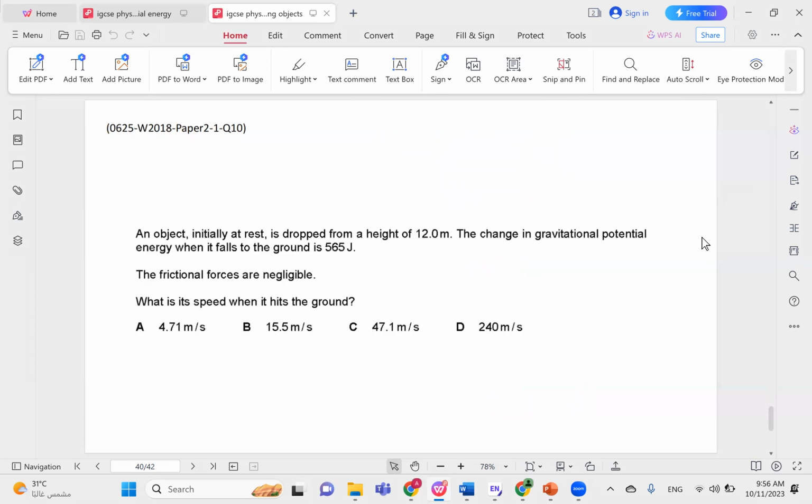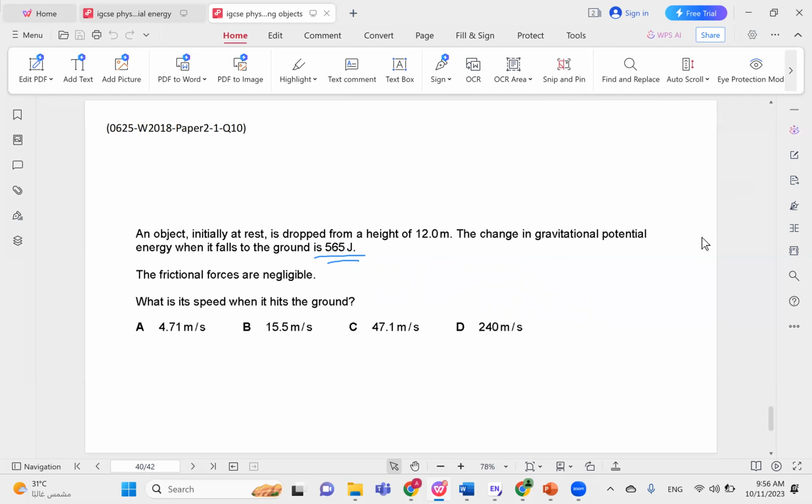An object initially at rest is dropped from a height of 12. The change in gravitational potential energy is 565. What is the speed when it hits the ground? So the interesting thing about this problem is that they gave you this number, which you could use or you could not use. And not using it is much faster and much more efficient than actually using it. So I'll solve it both ways so that you get a feel of the difference.